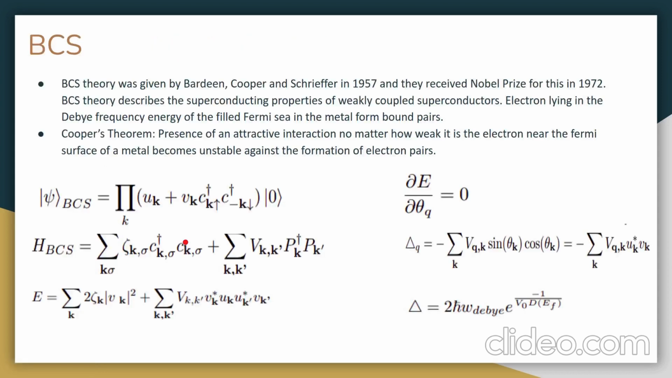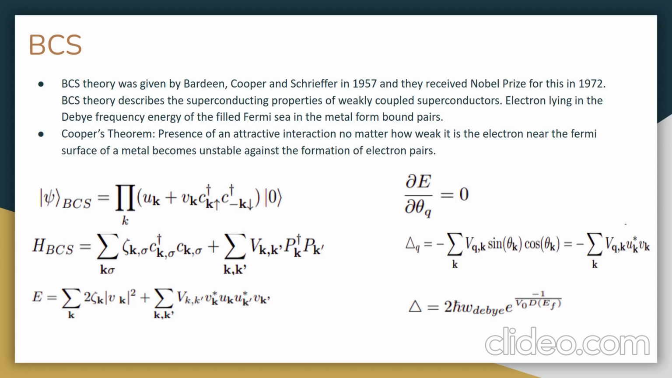Now, coming on to BCS theory. BCS theory was given by Bardeen, Cooper and Schrieffer in 1957, for which they received a Nobel Prize in 1972. BCS theory describes the superconducting properties of weakly coupled superconductors. The electron is lying in the Debye frequency energy limit near the Fermi surface.